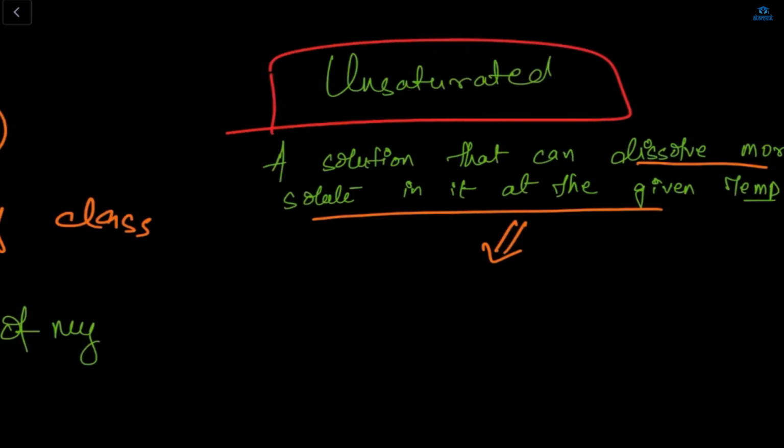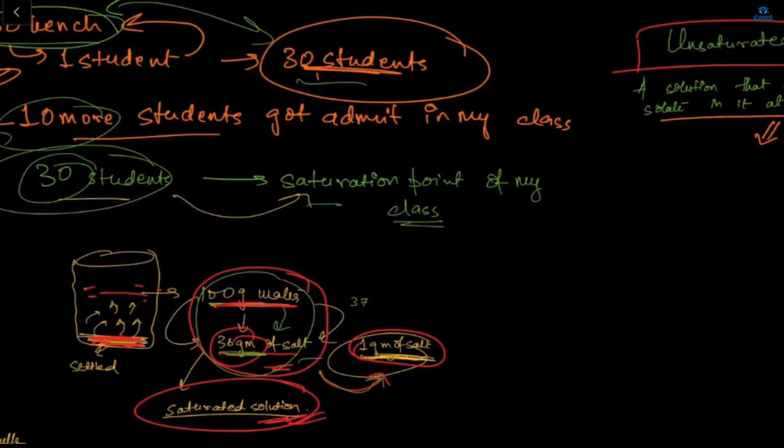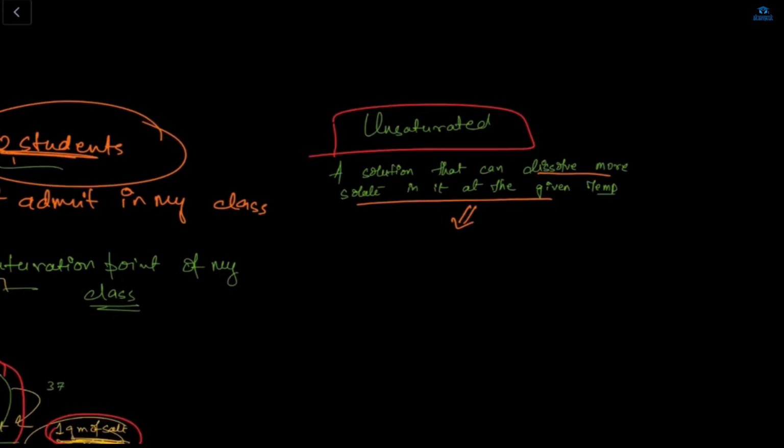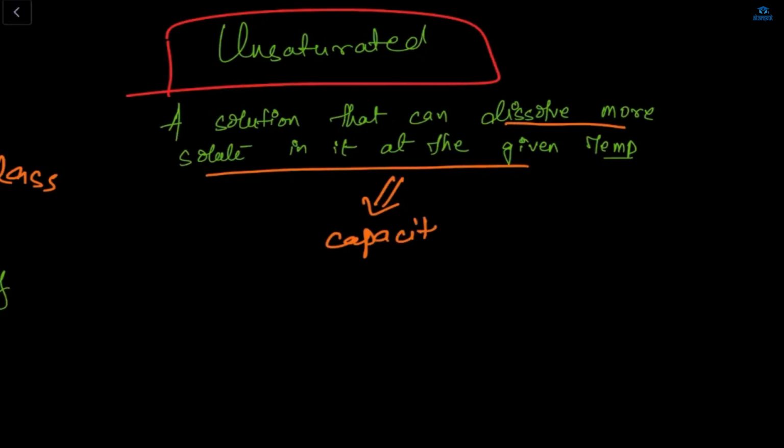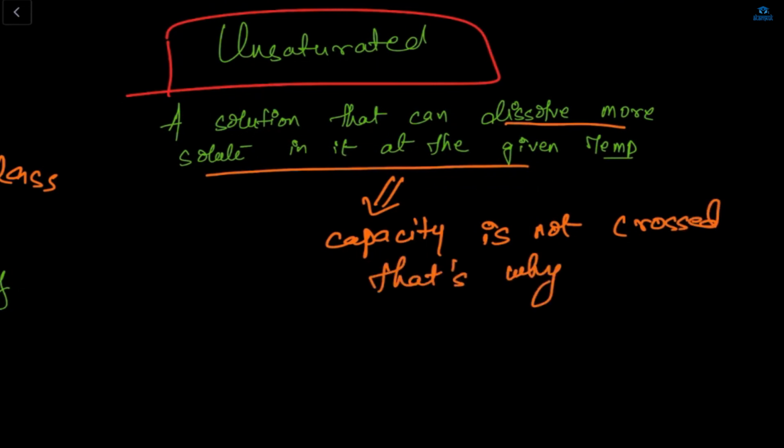It's not like it will dissolve 38 gram of salt in the water. No, here the capacity is not crossed. Here it means that the solution has not reached its saturation point. Correct. Here the capacity is not crossed. That's why it can dissolve more solute in it.